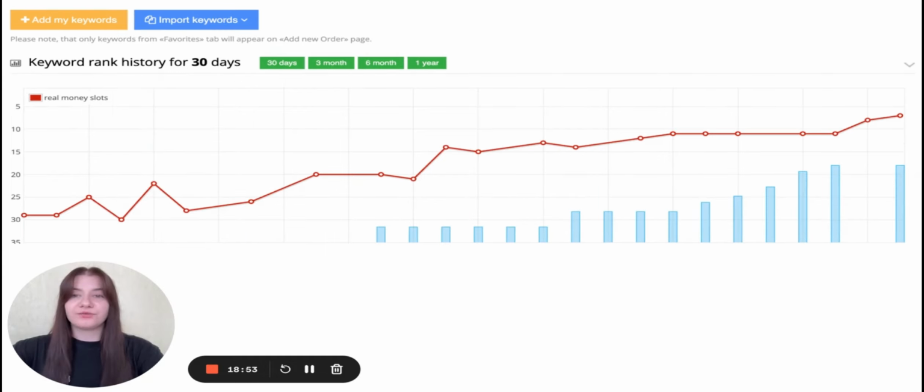And the final example, it is as well for App Store, and the keyword is real money slots. Anyway, here not so much of an increase is observed, not so fast, because the volumes added at the beginning are really low, just to start the promotion. Of course, if you haven't promoted your application with keyword installs previously, you cannot just add 100, 200, 300 downloads daily at the beginning and wait for the result.